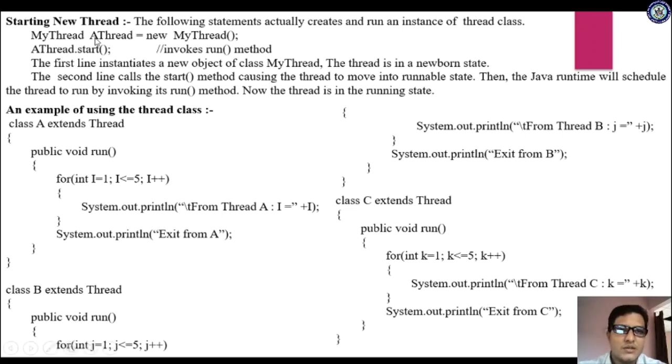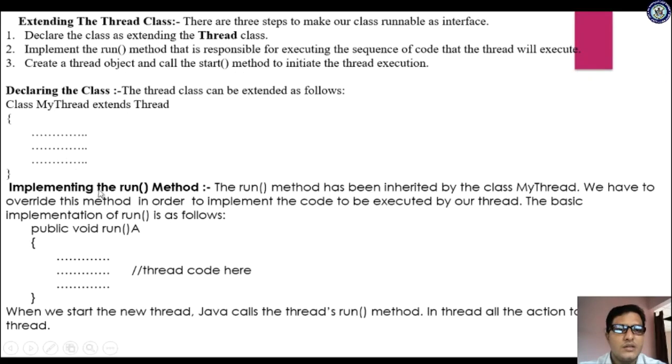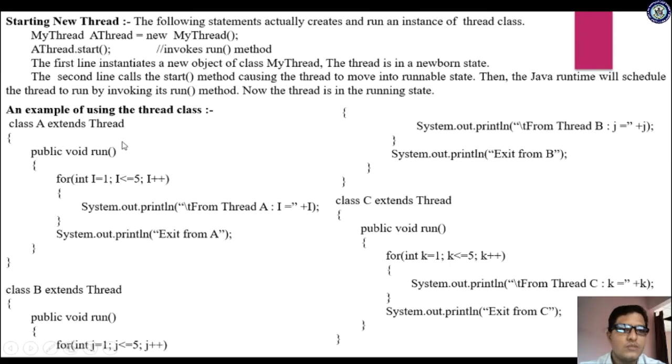For that class, you have created an object of a thread, because you are using new MyThread, right? And you are creating the object. Now object dot start, and automatically the run method will be invoked. Whenever you call the start method, the run method will be invoked.